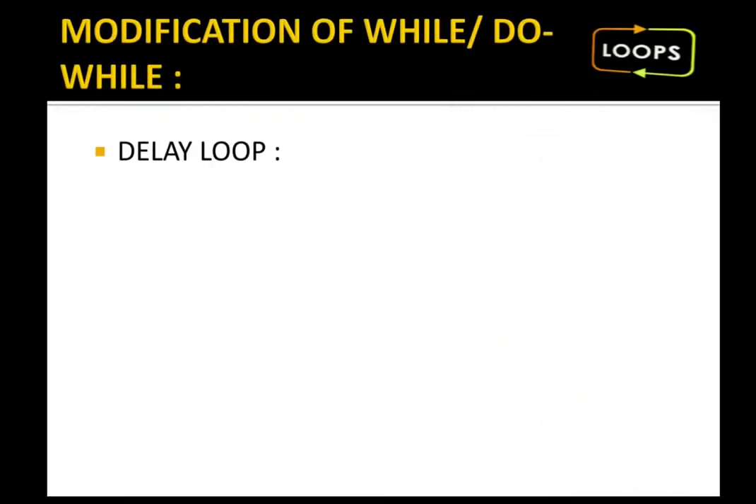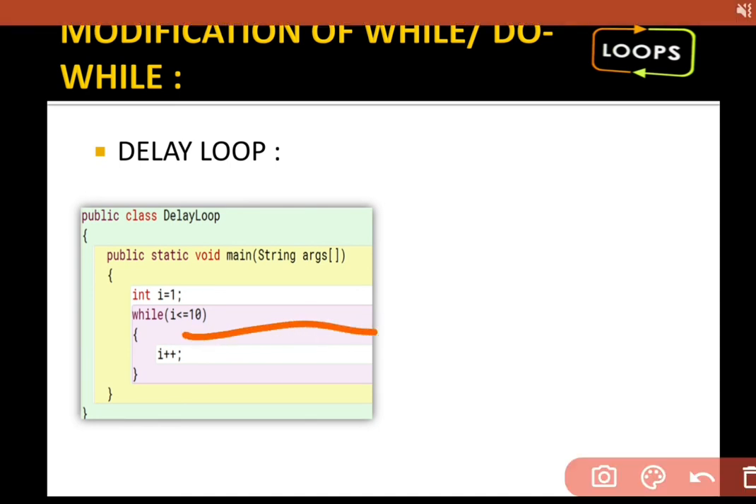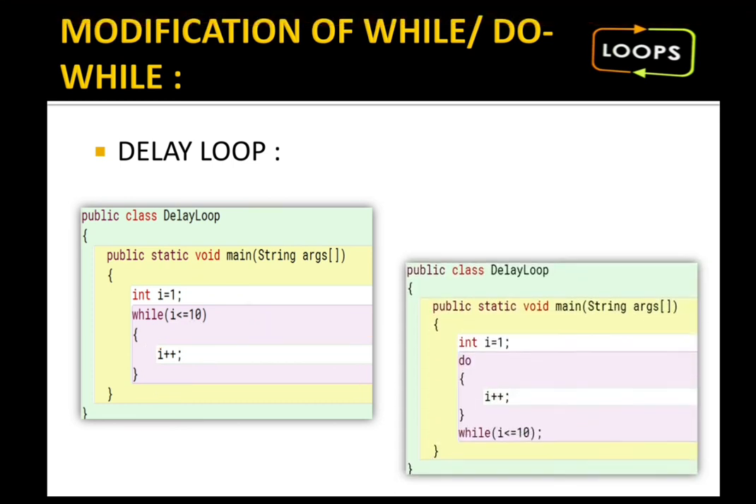See the next thing, delay loop, not something new for you. Now what is a delay loop? It means nothing should be present in the body except i plus plus. No role the while loop is doing, then it is said to be a delay loop. If a loop is doing nothing but still wasting our time, then it is said to be a delay loop.